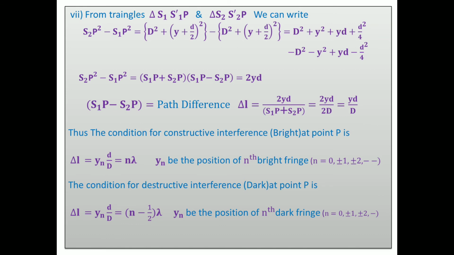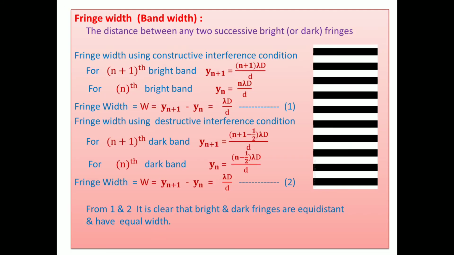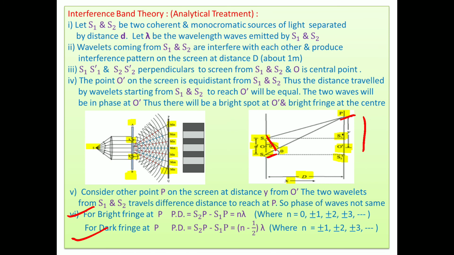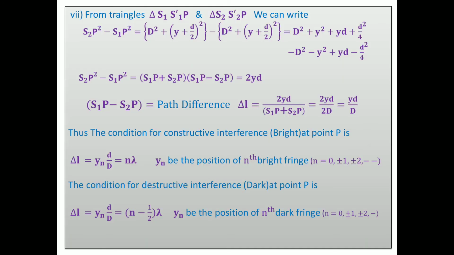Thereafter we go to the next step. From triangles S1 dash P and S2 dash P, look, these triangles are given. It is not shown in this figure, but here is one triangle and here is another triangle. From these two triangles, let us say S2P square minus S1P square.